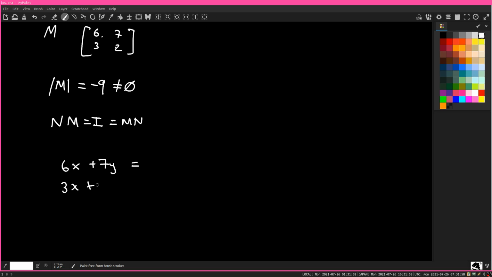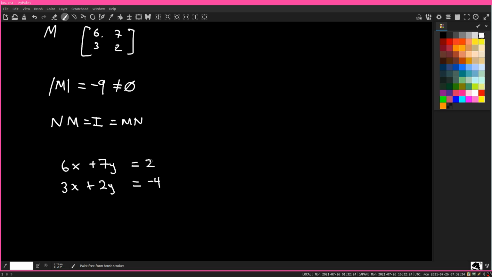3x plus 2y is equal to, it literally doesn't matter what numbers I put here. The fact that this matrix is invertible means I can put 2 and minus 4. It literally doesn't matter which numbers I put here.